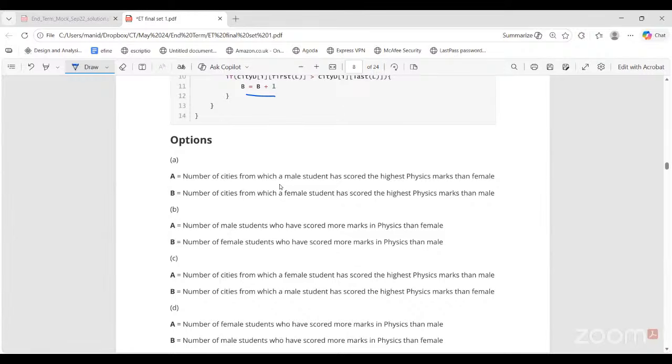Option A looks correct. Why not option B? Because first of all, it is not the number of students, but the number of cities. So from that reduction only, you can eliminate B and D.